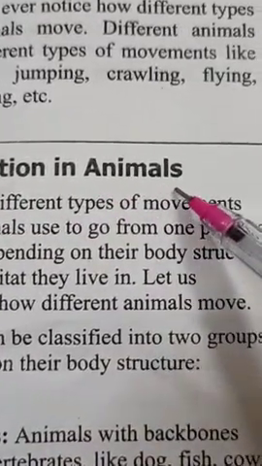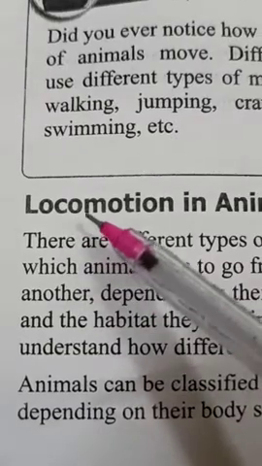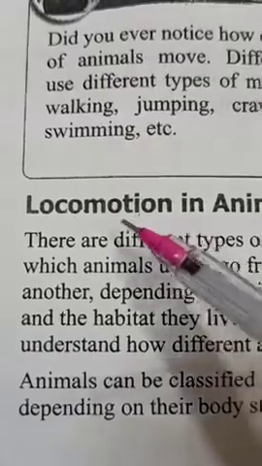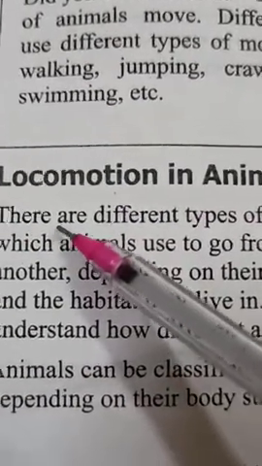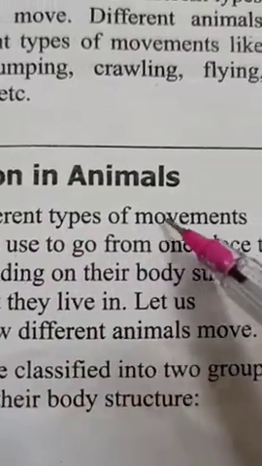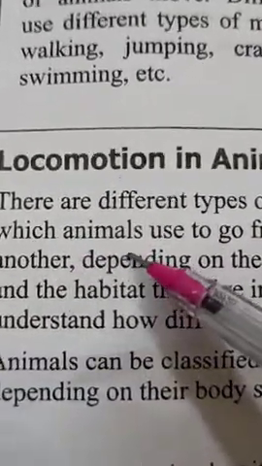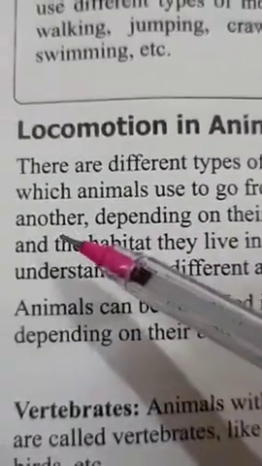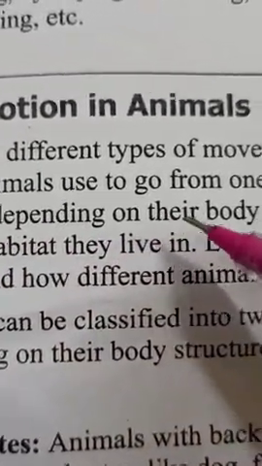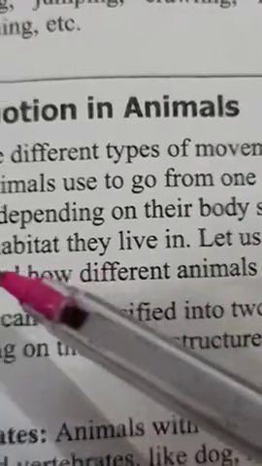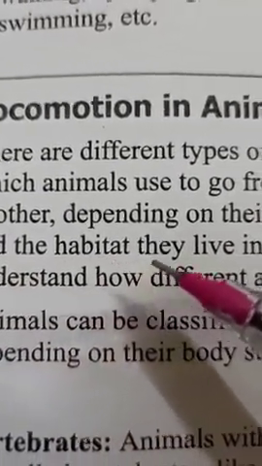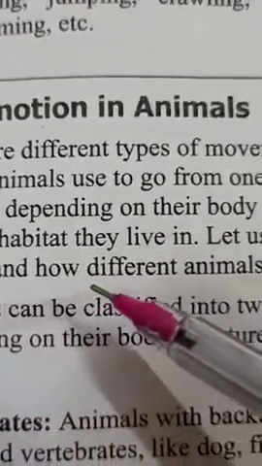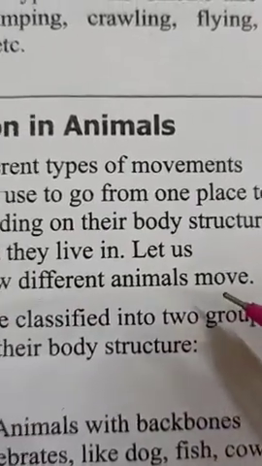Locomotion in animals. The word locomotion is another word for movement, means movement in animals. There are different types of movements which animals use to go from one place to another, depending on their body structure and the habitat they live in. Let us understand how different animals move.